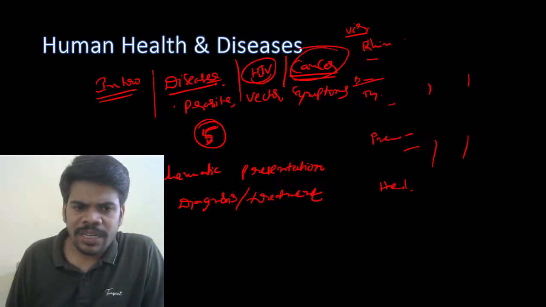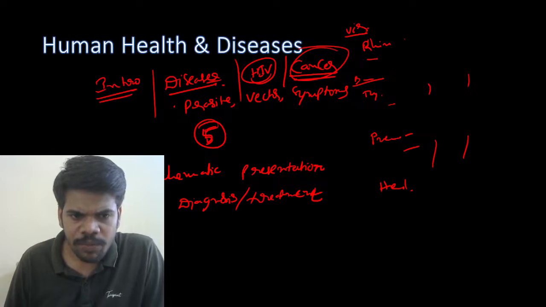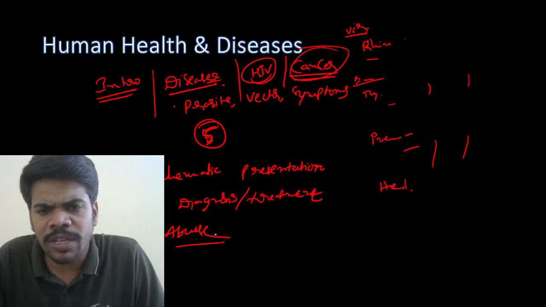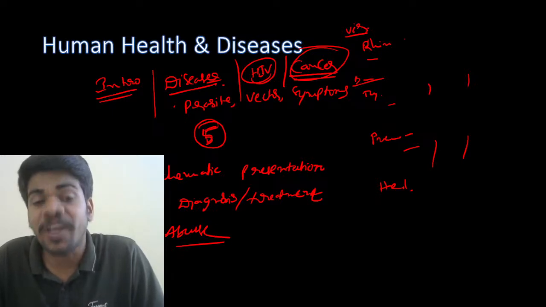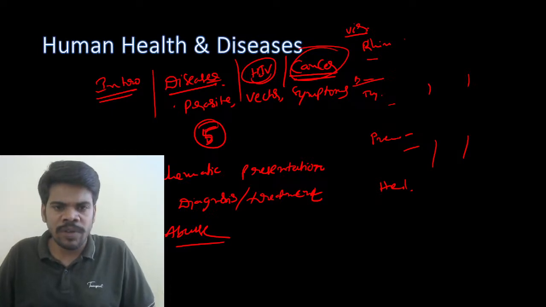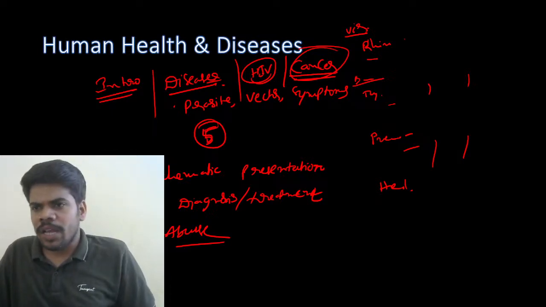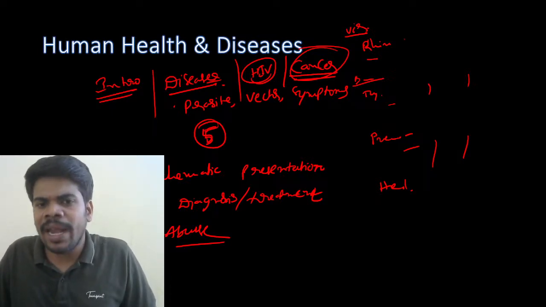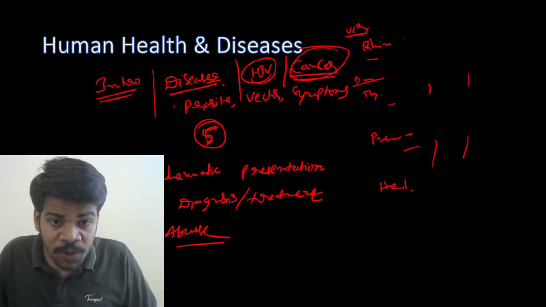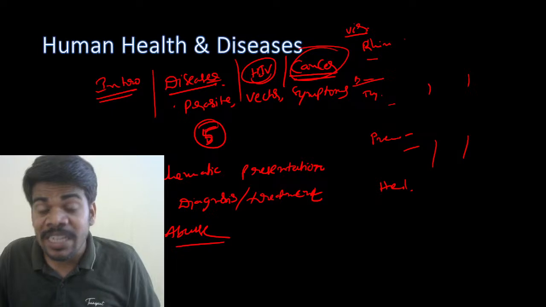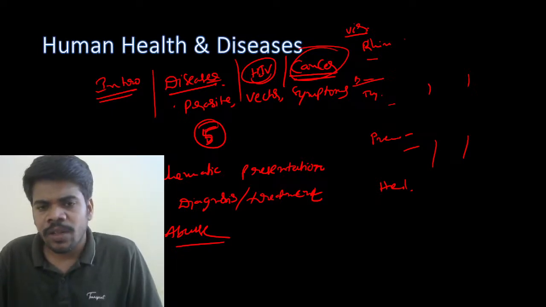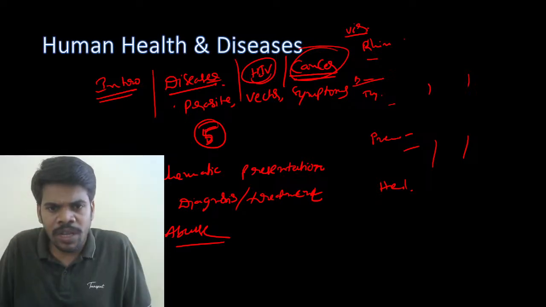And last but not least, drug abuse. From here also there are many questions asked in the application method. Application method means they will give the plant name, Papaver somniferum, Cannabis sativa, like that, and you have to write the drug name. Or they will give the drug name, and you have to write which type of receptors they bind with, which organs are affected. I already told you, take one A4 sheet.